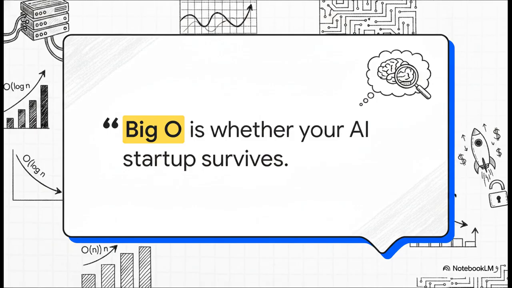Ultimately, the next time you open your editor to write a line of code, or the next time you're whiteboarding a system architecture, I want you to remember this final thought from today's explainer. Big O is whether your AI startup survives. So, before you launch your next big project, ask yourself, do you actually know the Big O of your own business model?